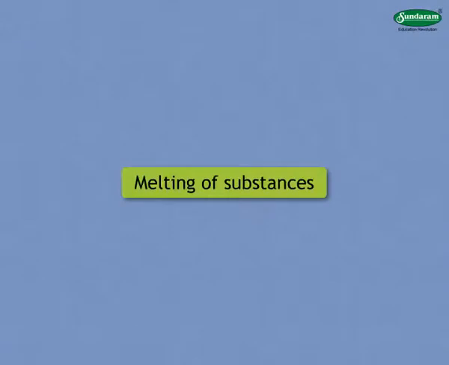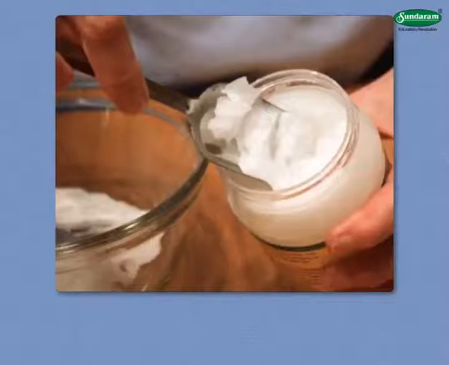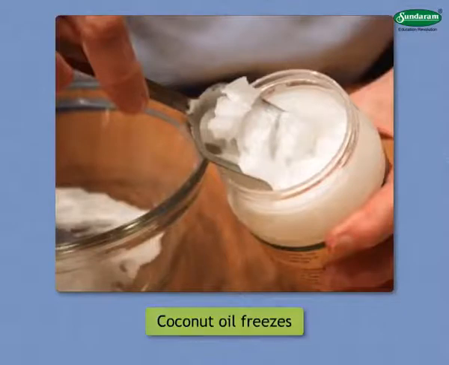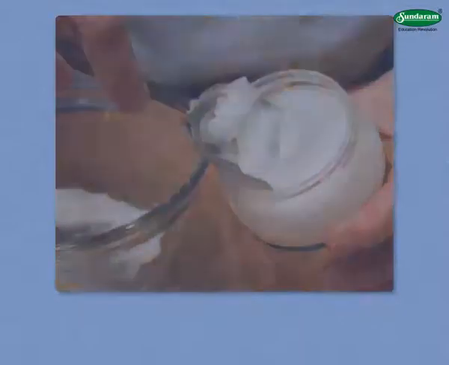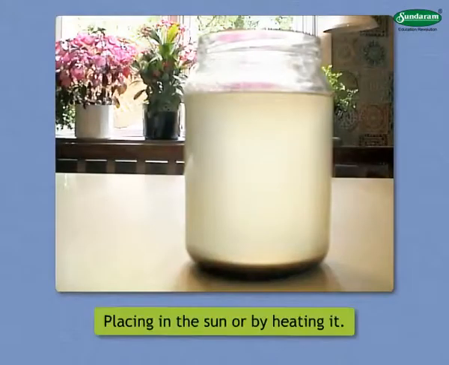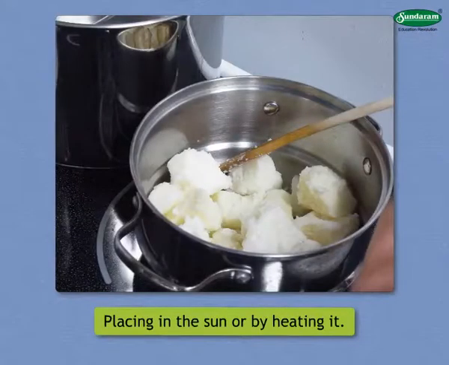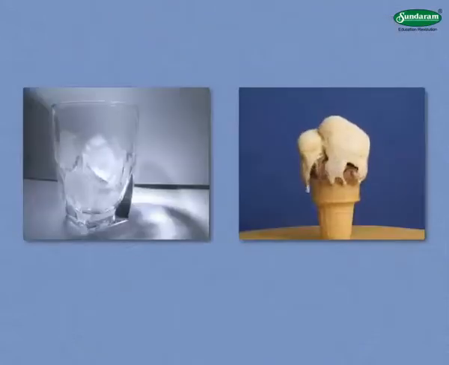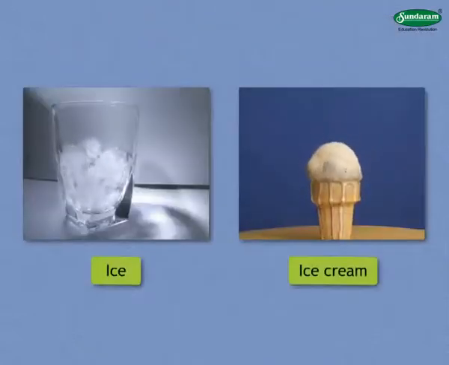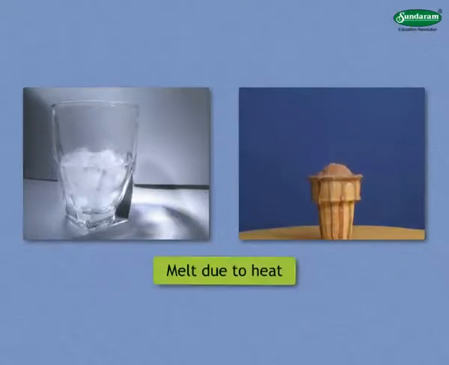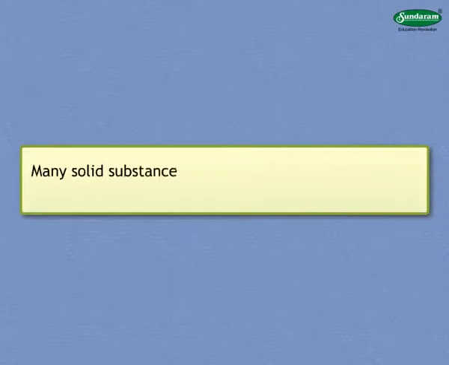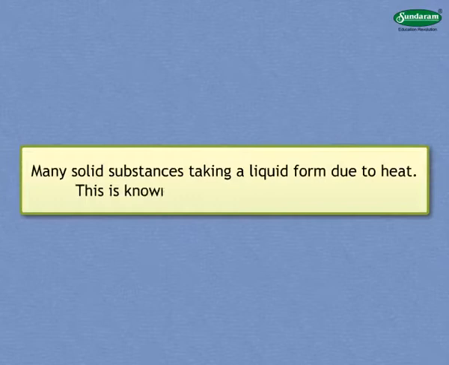We shall now study about melting of substances. In winter, coconut oil freezes. In order to use it, you first melt it by placing it in the sun or by heating it. You must have seen ice or ice cream melt. They too melt due to heat. Thus, we see many solid substances taking a liquid form due to heat. This is known as melting of that substance.